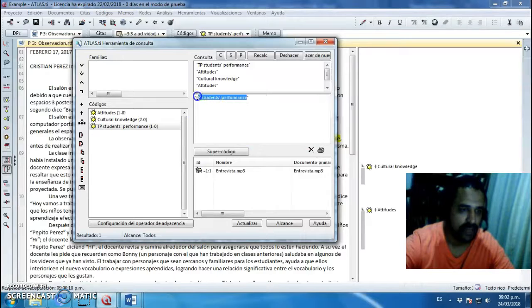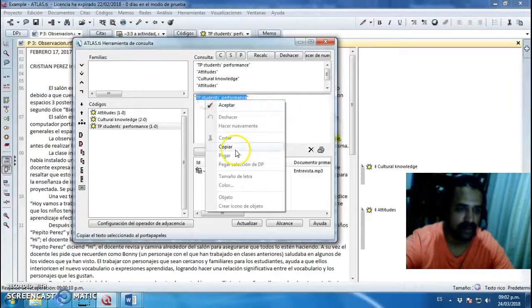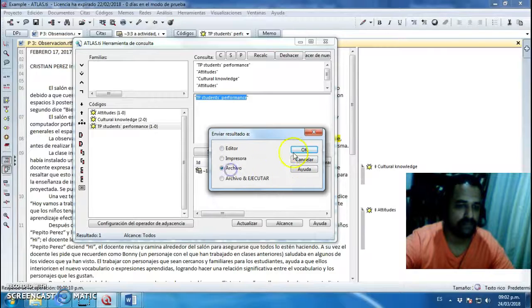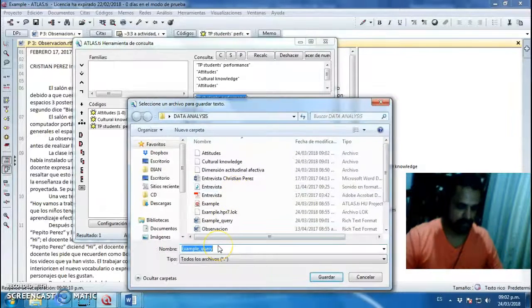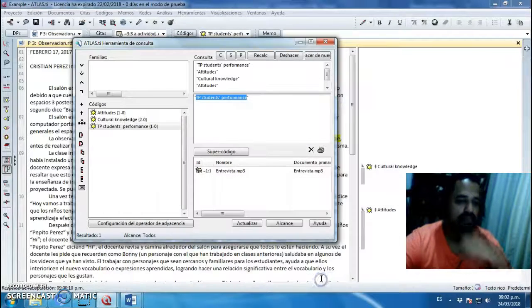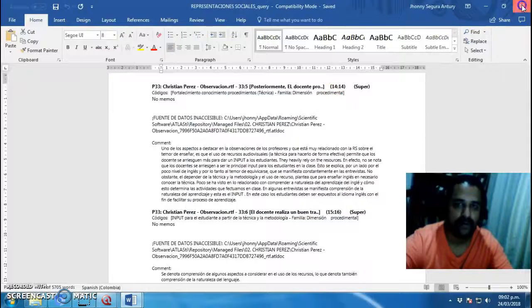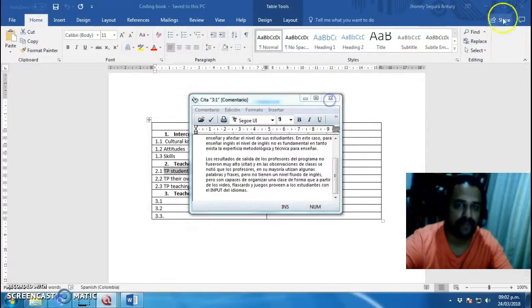Don't forget the name, because then you don't find the file. There you go. So now what you gotta do is go to the folder and open the file.